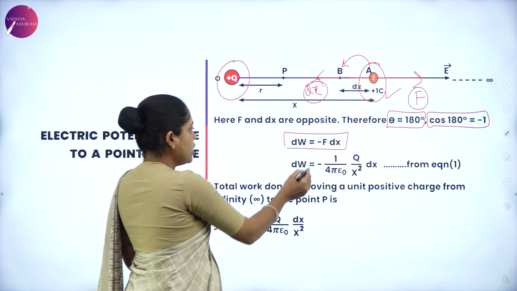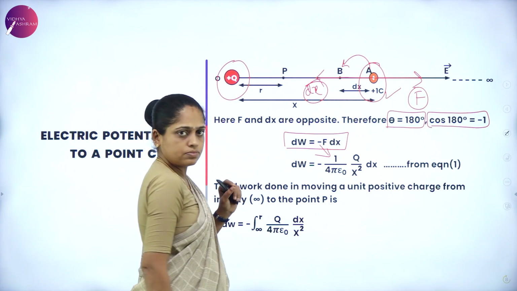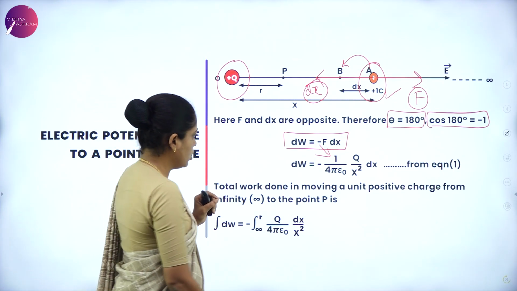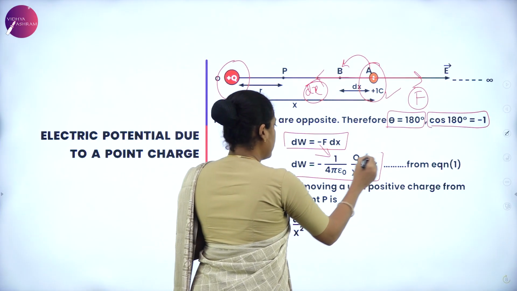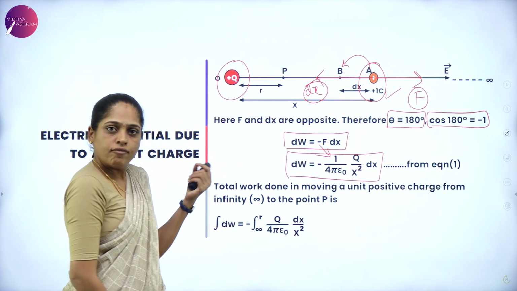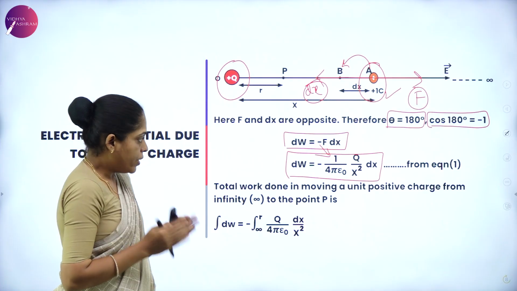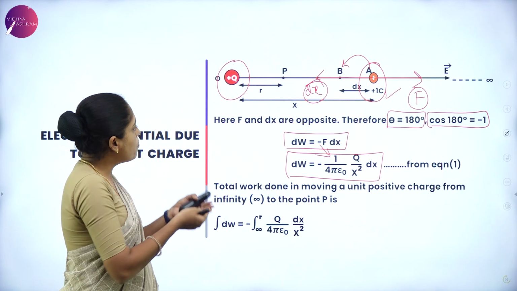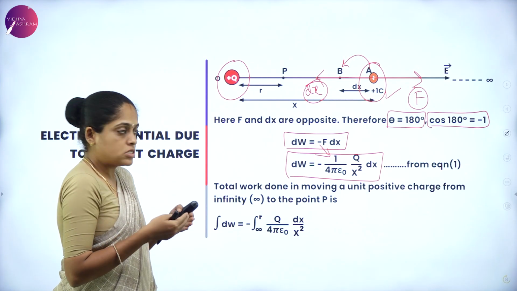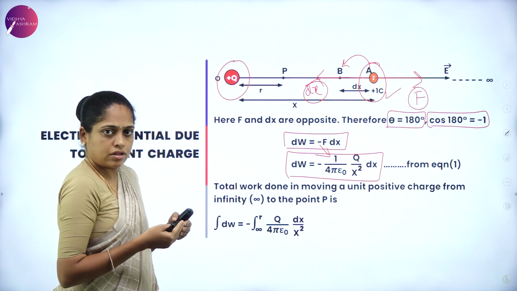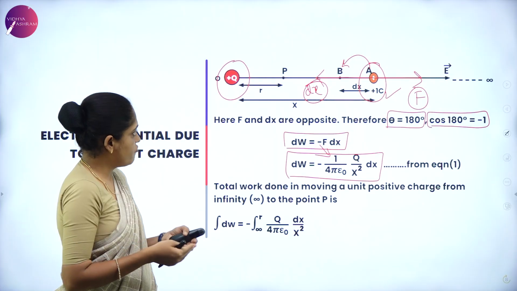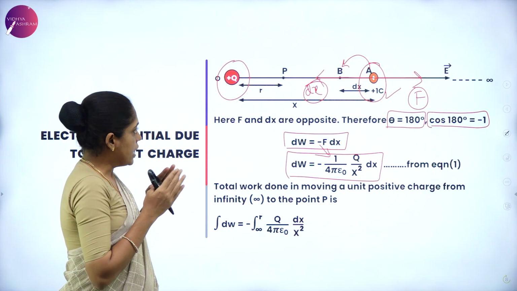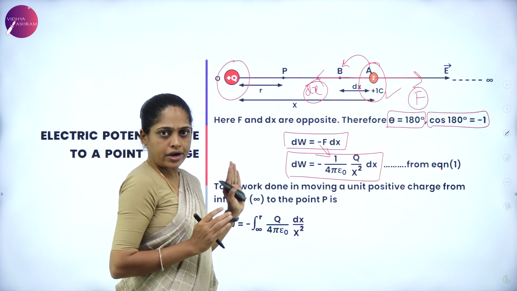And you know F from equation 1. Substitute the force using equation 1. When you substitute that, you will get the expression for the small work done. But we have to take the charge from infinity to point P. That means the total work done in taking the charge from infinity to point P is given by integrating the small work done.